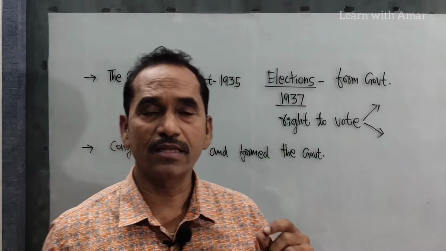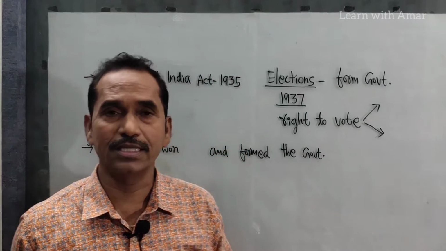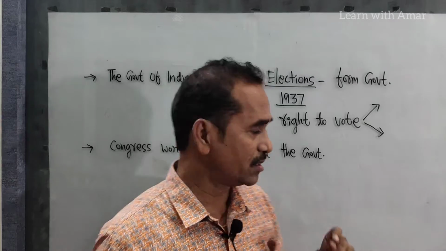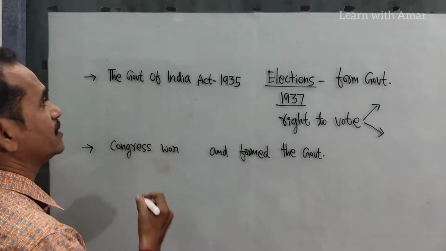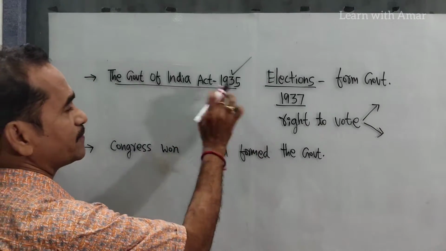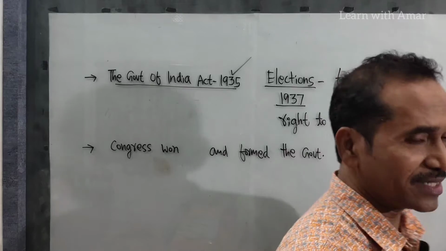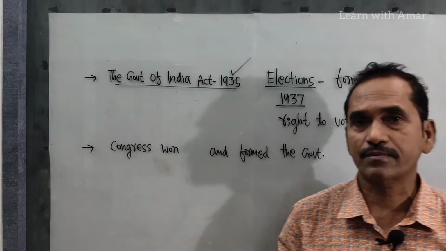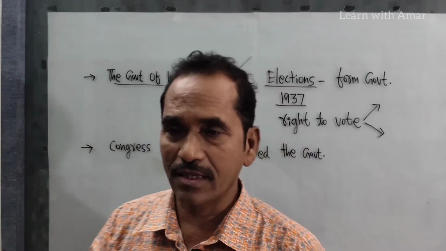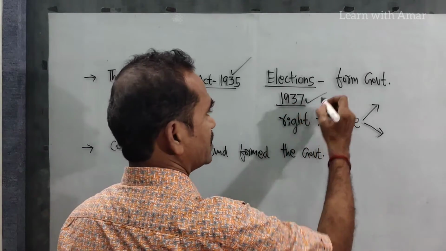Now, that was the time, 1935. In 1935, the British Parliament passed an act called the Government of India Act 1935. According to this act, the provinces could conduct elections, and the winning party could form the government. Elections were held in 1937.